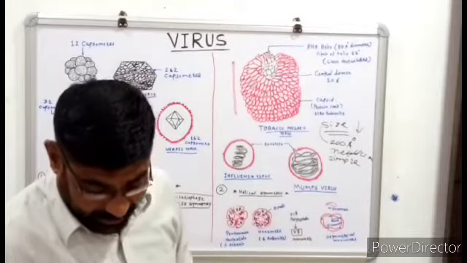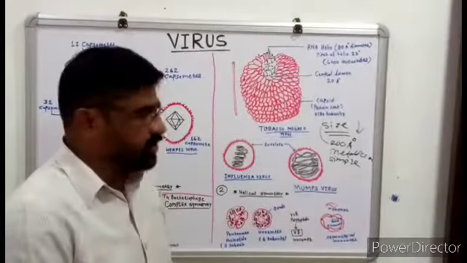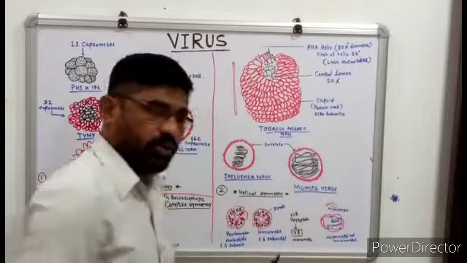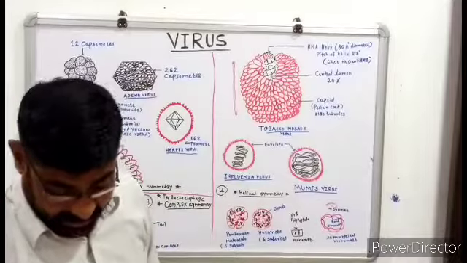The next point is the absence of cellular structure. We know very well that the cellular structure is absent in viruses.